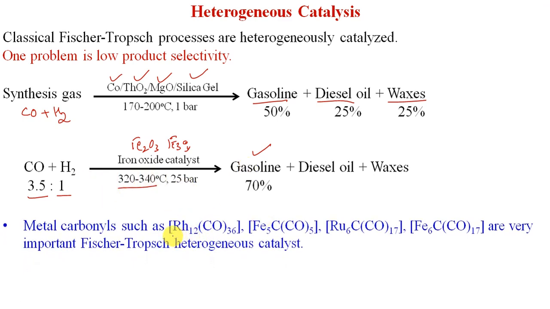Many metal carbonyls such as Rh12(CO)36, which can also be written as Rh12(CO)34 2-, Fe5C(CO)15, Ru6C(CO)17, Fe6C(CO)16 are very important Fischer-Tropsch heterogeneous catalysts.